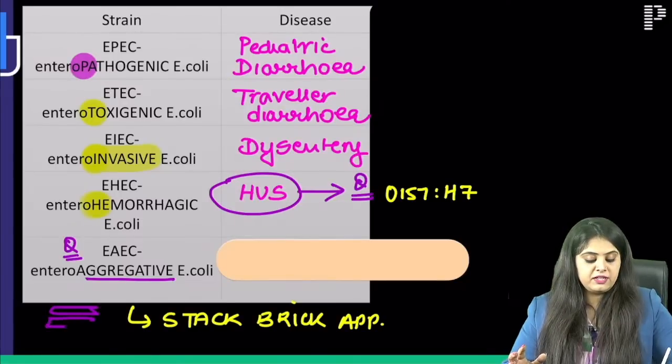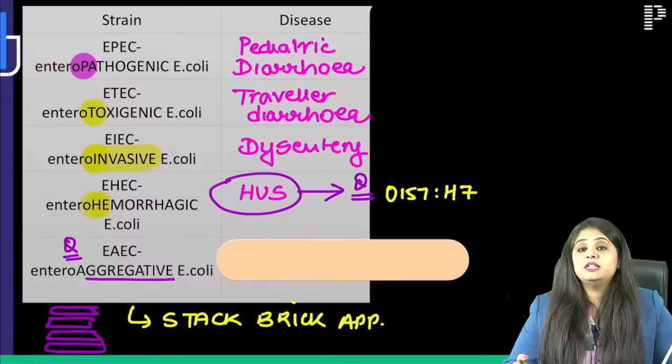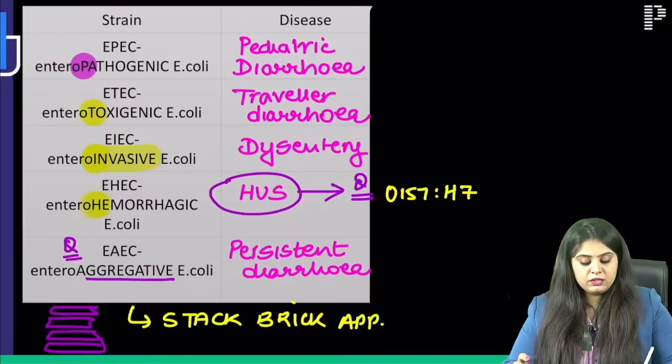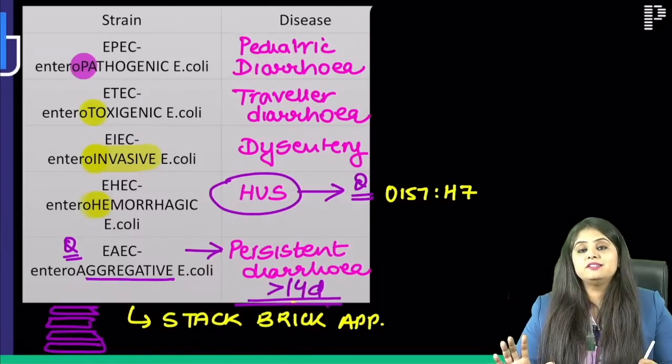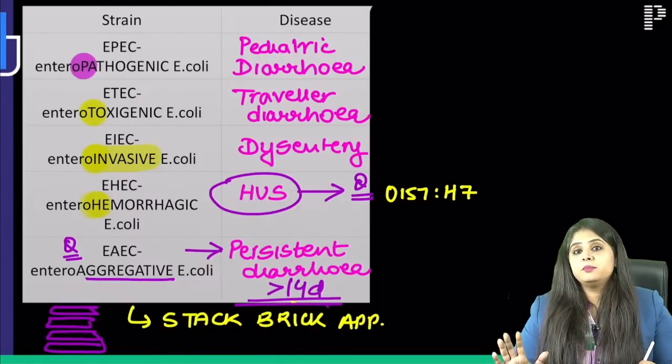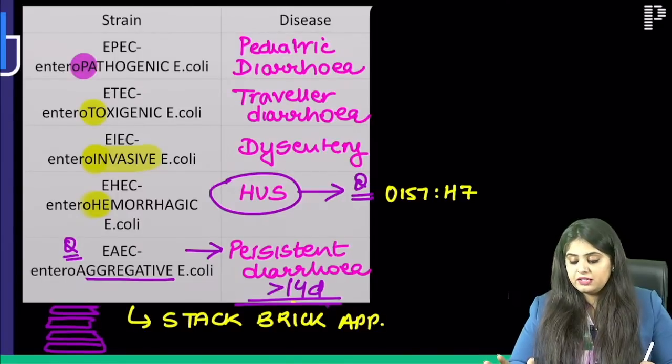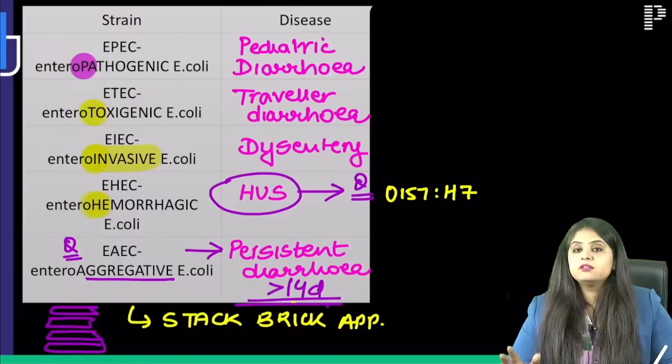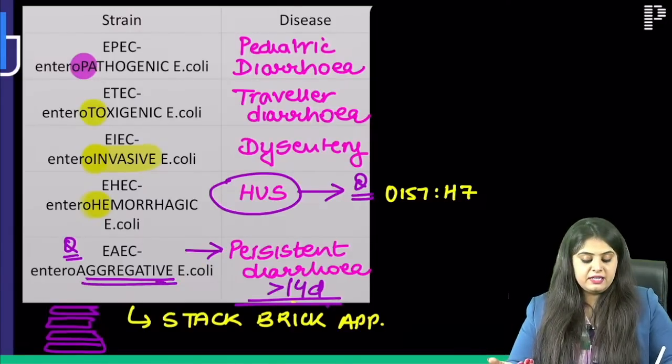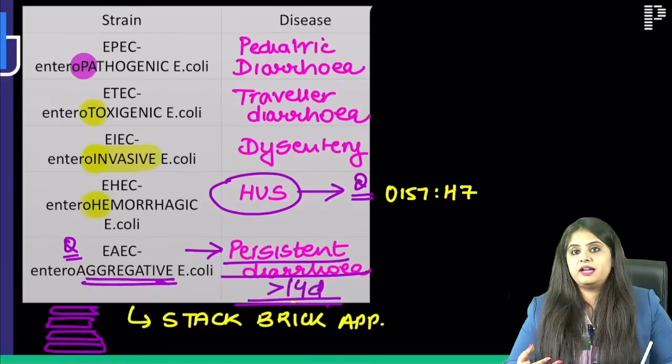So they are looking as if they have aggregated one on top of the other, and they are going to cause persistent diarrhea. Aggregate होगा तो persist करेगा. How many days diarrhea? More than 14-day diarrhea is known as the entero-aggregative का persistent diarrhea. Okay, is that okay with everyone? So either जो gut feeling questions है, either aggregative का persistent diarrhea will come with stacked brick appearance.